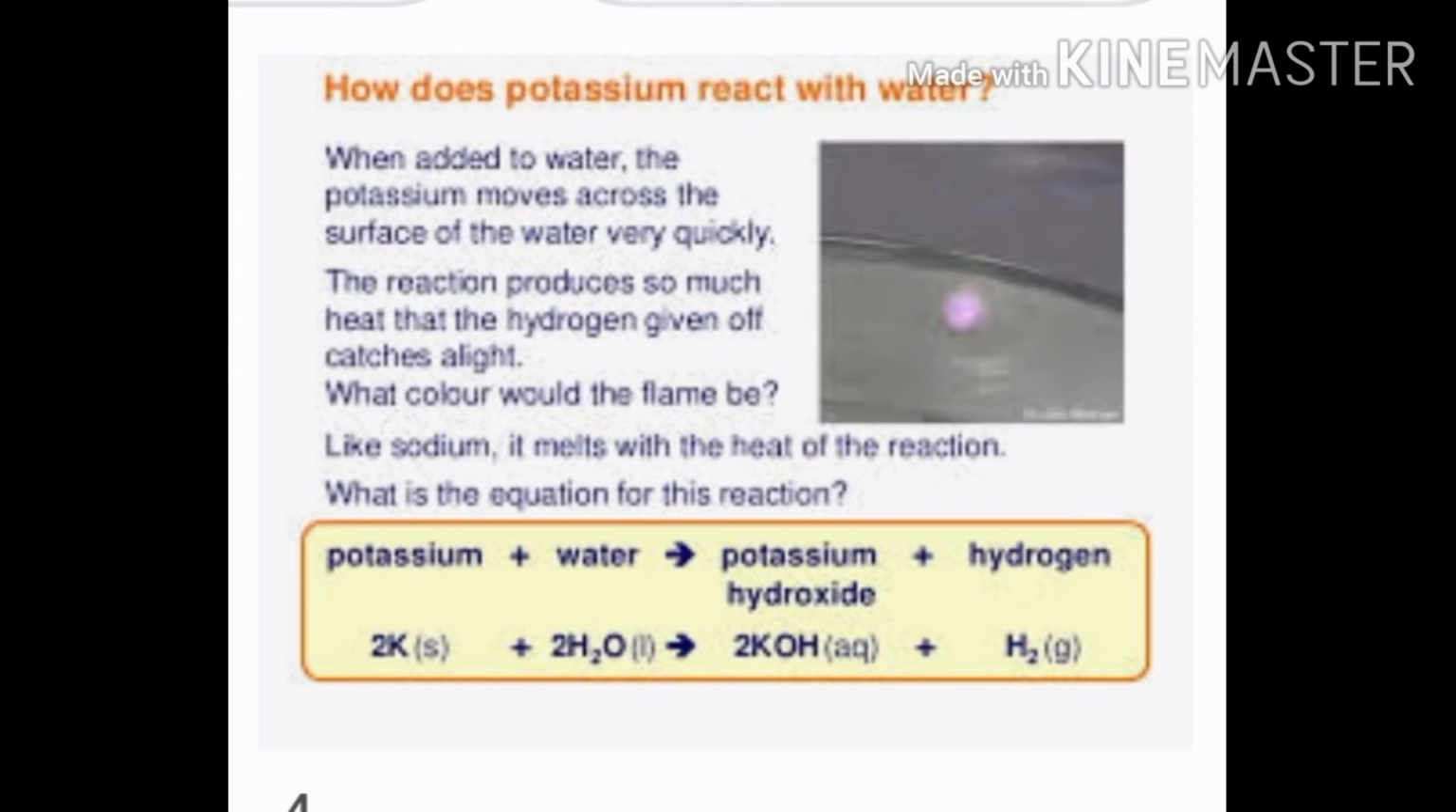So we can conclude that sodium and potassium metal samples are reactive with water. They react to form the corresponding hydroxide and hydrogen gas. They react with the cold water and the reaction is exothermic. That is why the hydrogen gas released catches fire.